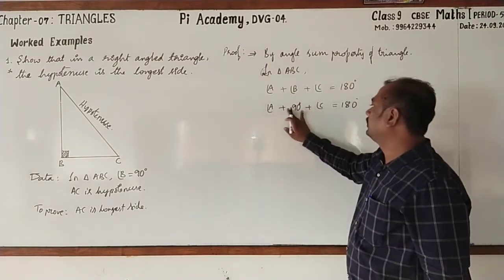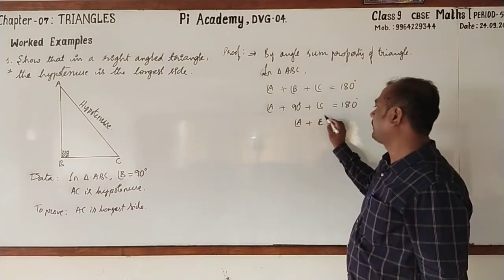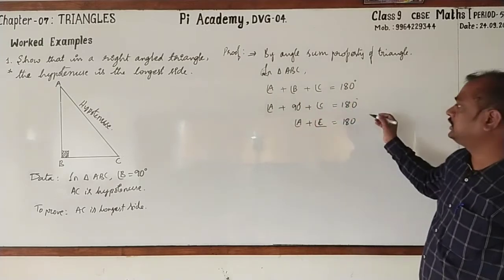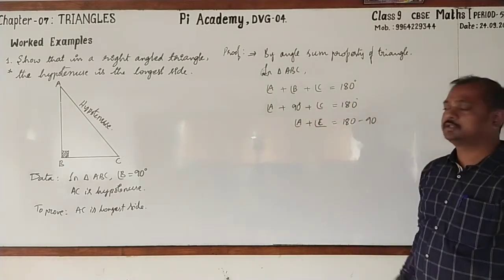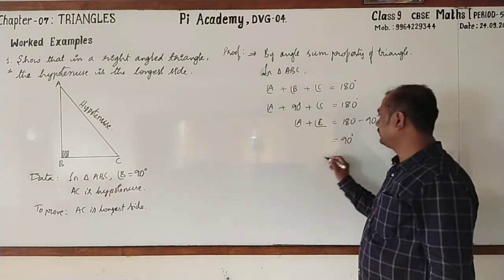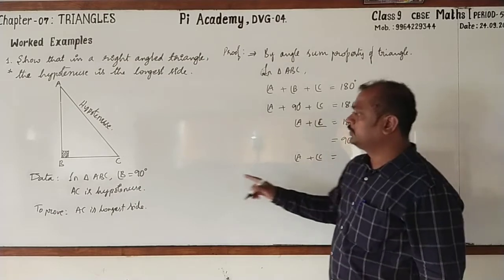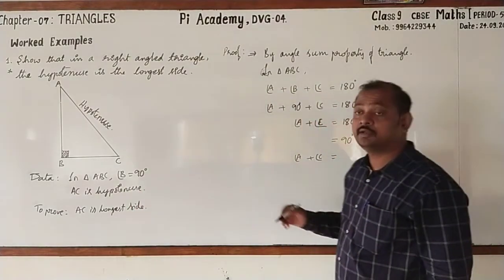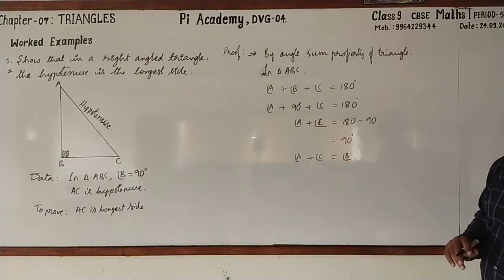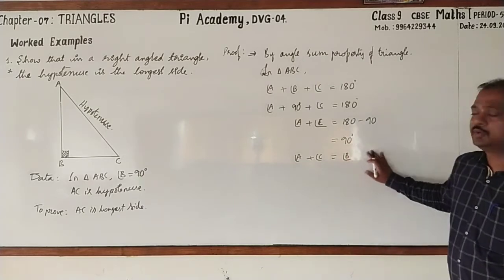Then solve for A and C. A plus C is equal to 180 degrees, transfer 90 to the right hand side, becomes minus 90. 180 minus 90 is 90 degrees. So angle A plus angle C is equal to, which angle is 90 degrees? Angle B is 90 degrees. Understood? Okay, now A plus C is equal to angle B.